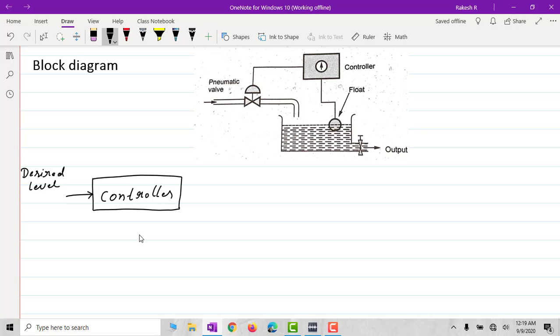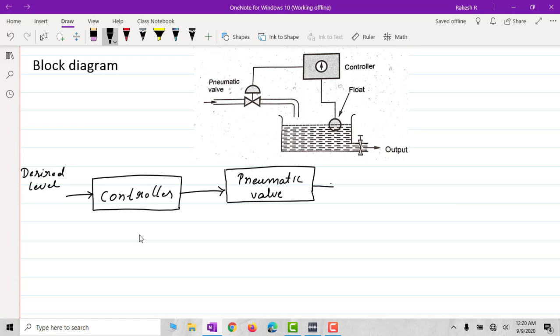This controller controls the pneumatic valve or operates the pneumatic valve what we have.